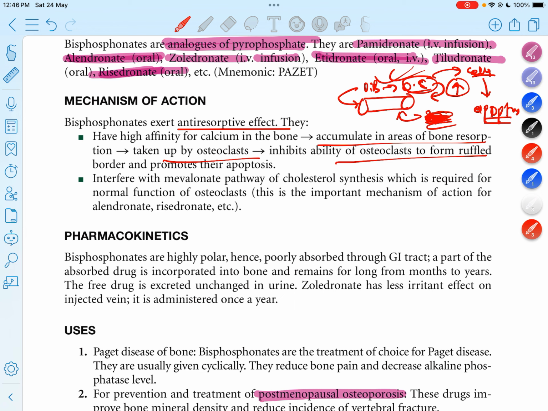It also interferes with the mevalonate pathway, which helps in the synthesis of cholesterol.